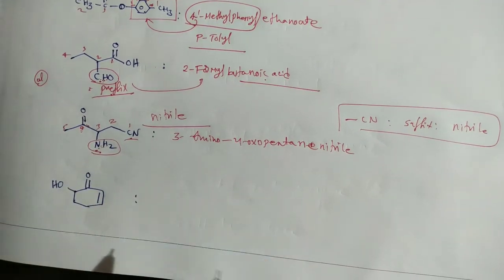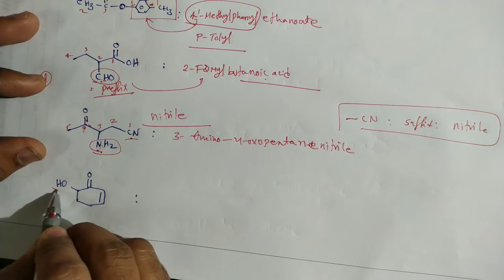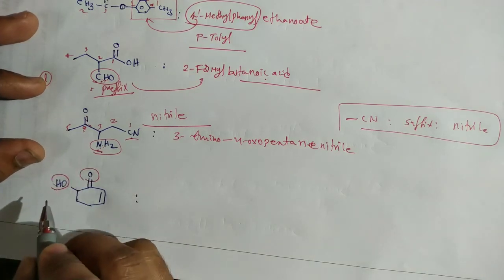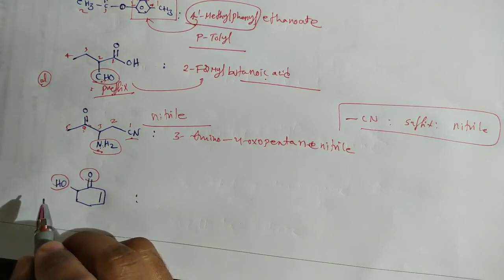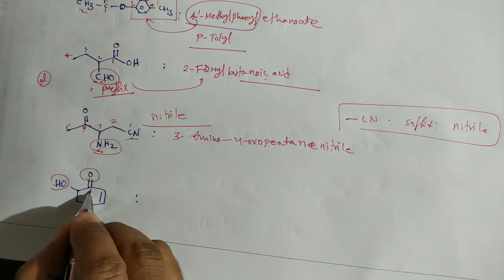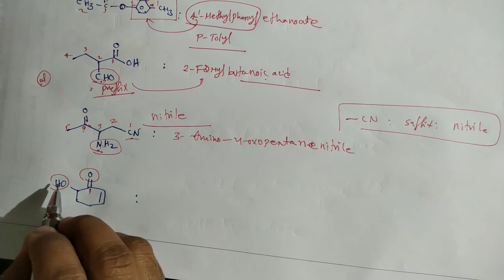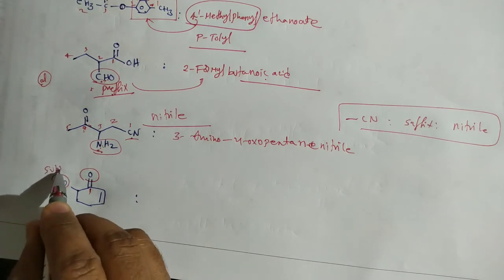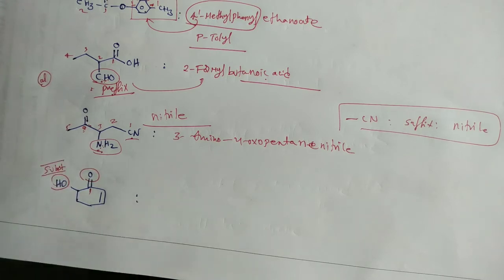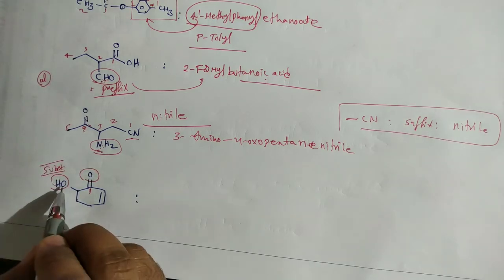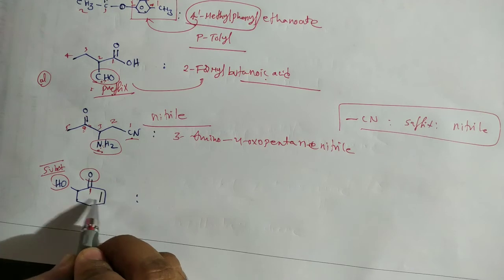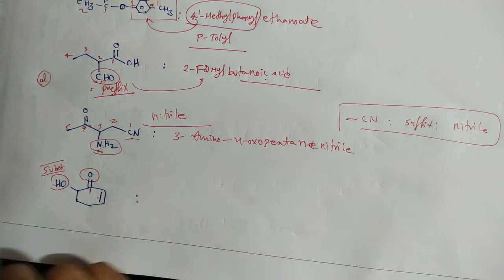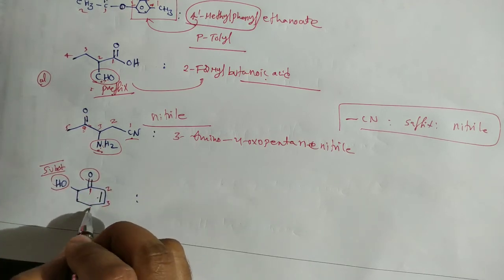Now here see this one, it's a very interesting example. Here in this case there are two functional groups. One is a ketone functional group, the other one is an alcohol functional group. But here the ketone functional group has a high priority, so we should start numbering from this one. Now here all the remaining functional groups are treated as substituents. So here it is a substituent and this is a double bond. So between the substituent and the double bond, your double bond should get the lowest number.